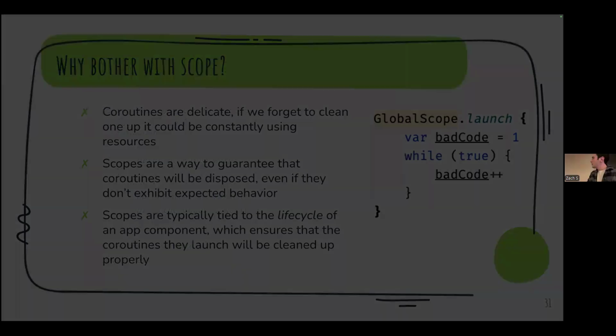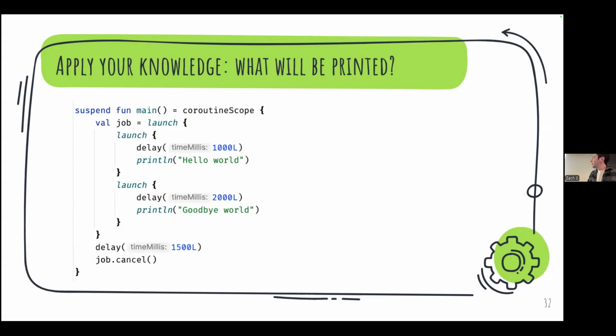So yeah. Okay, cool. So now for some exercises with scopes. Here we have this main suspend function, and we have a little example. So what do we think will be printed here? And one thing I didn't actually mention is that coroutines are cancelable. That's another important property.